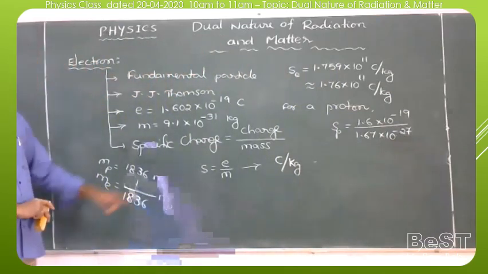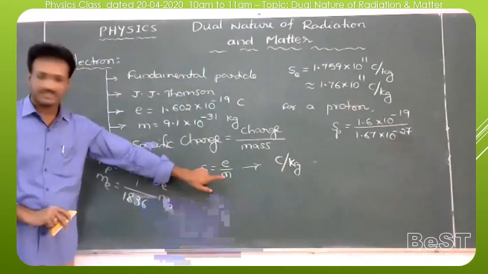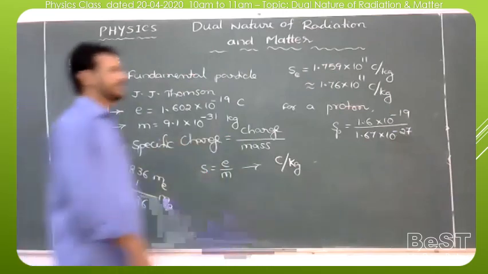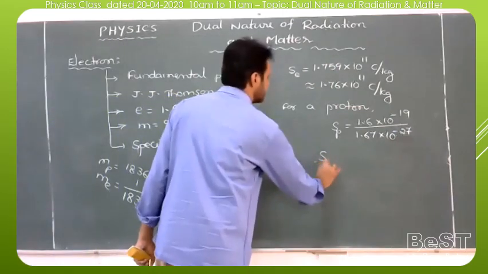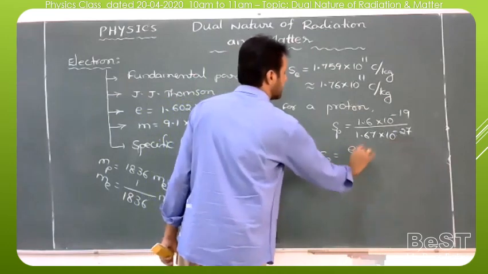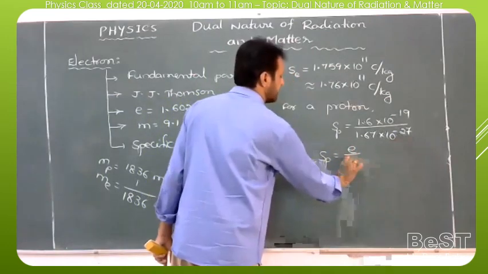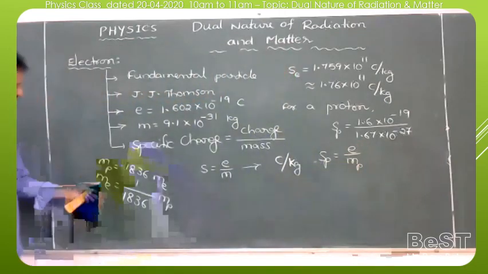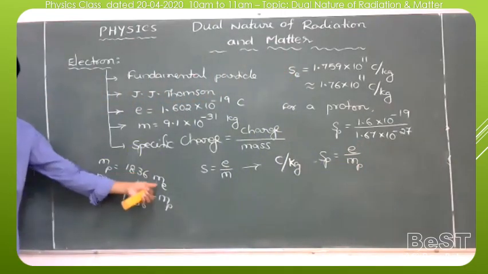Or if you know the specific charge of the electron, we have to substitute 1836 for the mass of the proton. For example, the specific charge of the proton is equal to the charge e by the mass of the proton, which is 1836 into the mass of the electron.